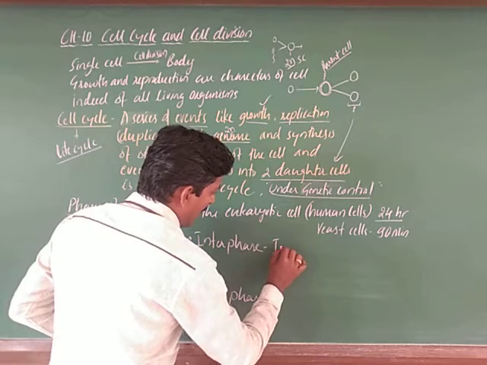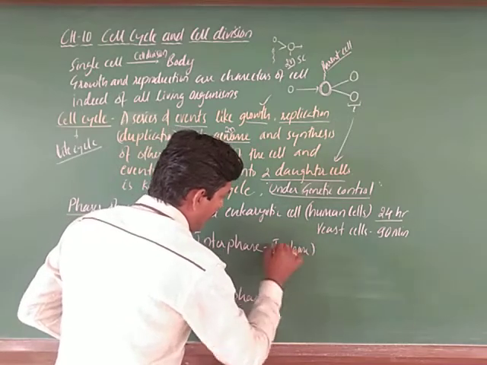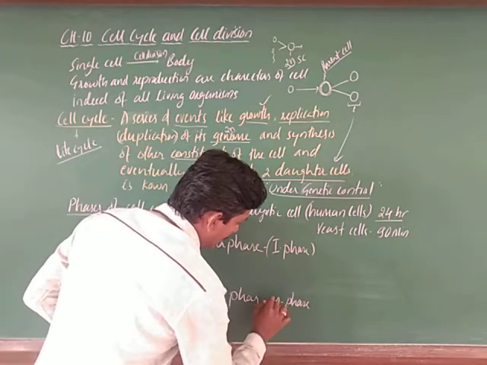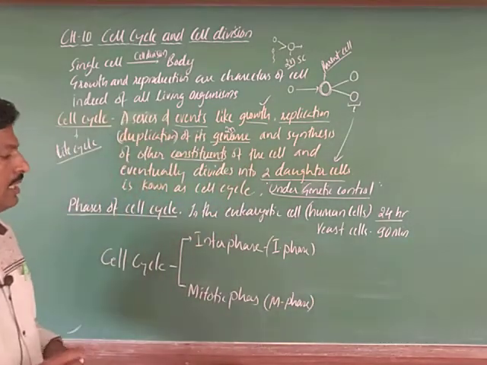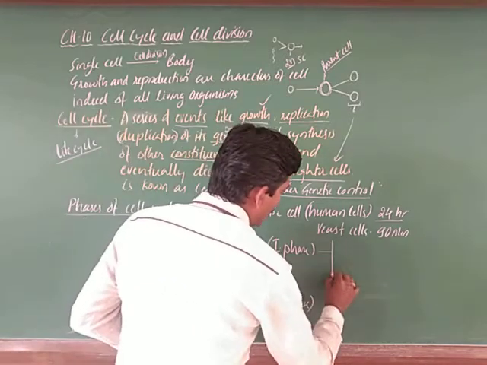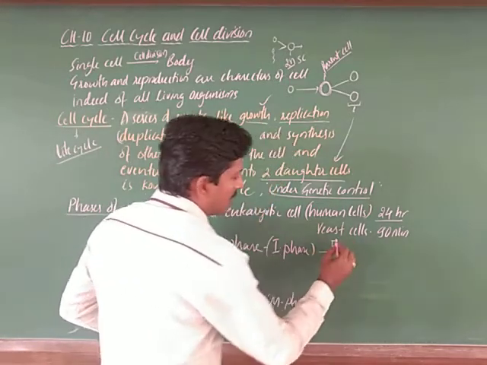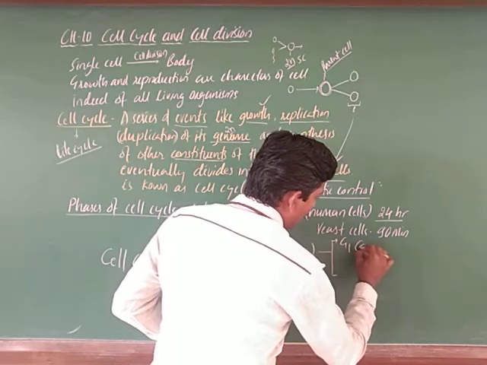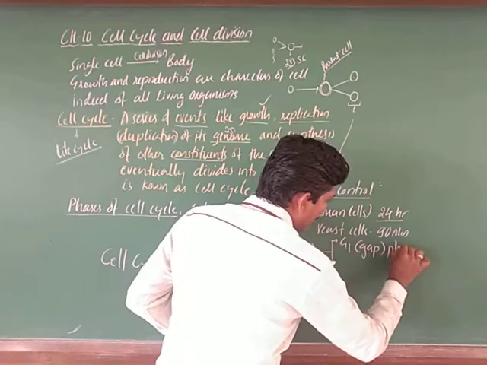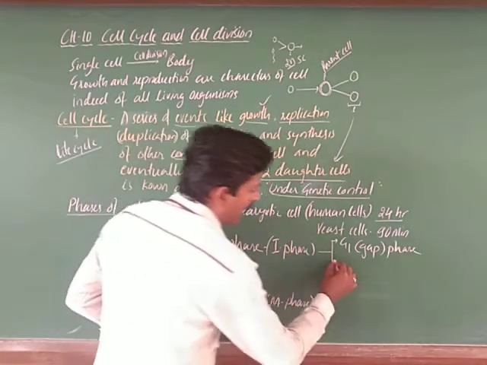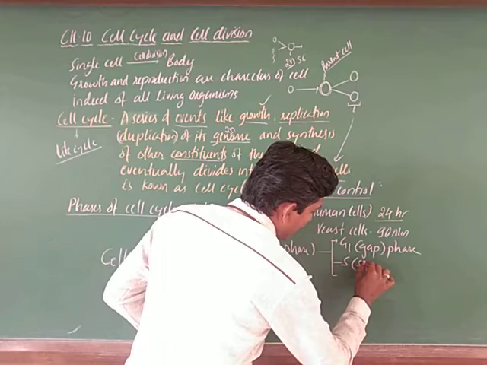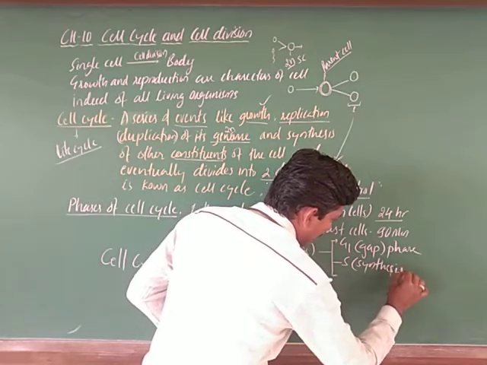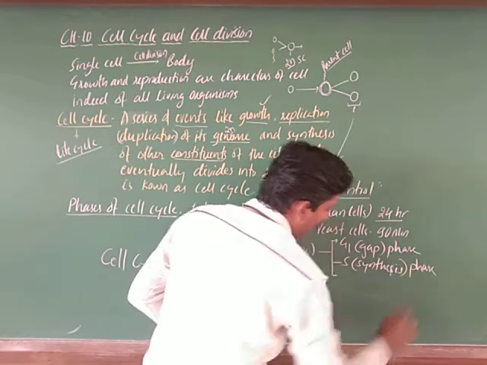It is called I phase, and the mitotic phase is called M phase, right. So these are the two phases which we observe. In interphase again there are steps. The first one is G1 phase, where G stands for gap phase, and then S phase, where S means synthesis phase.